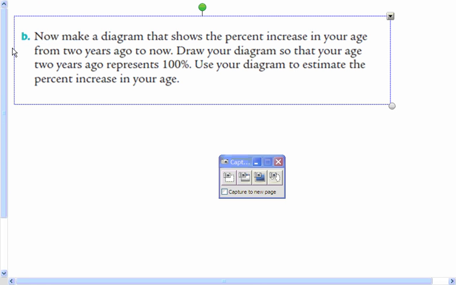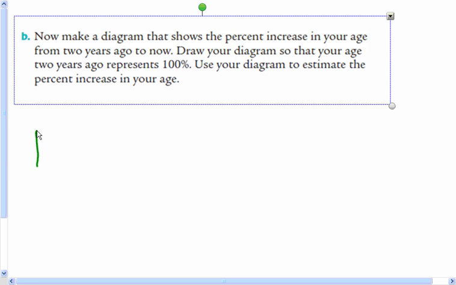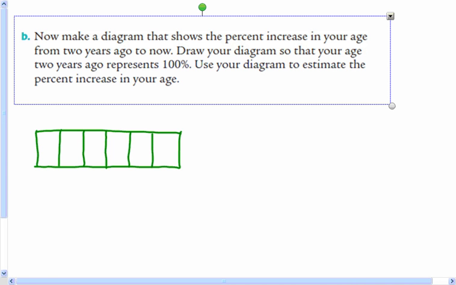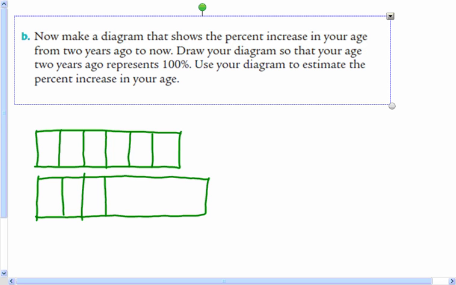All right. So I'm going to just assume for this problem that maybe you're 14. So we want a bar that represents 12. So let's say this is 12 years. I'm going to split that in half. So that's 6 years. And split those into thirds. So those are 2-year sections. So now I can make age 14 1 more section longer than that, because each section represents 2 years. Now again, our age 12 represents 100%. So that's right here.